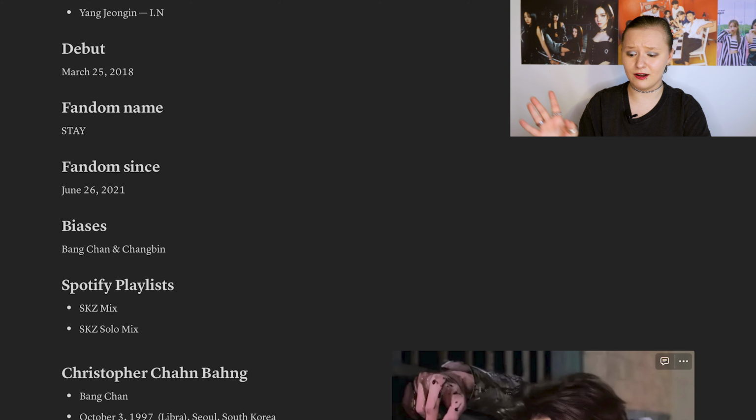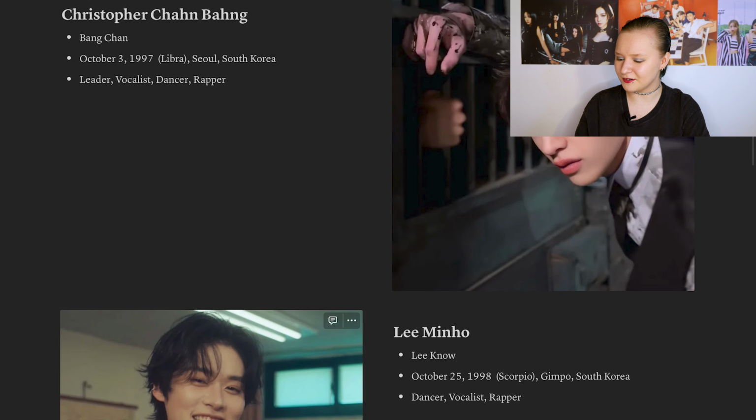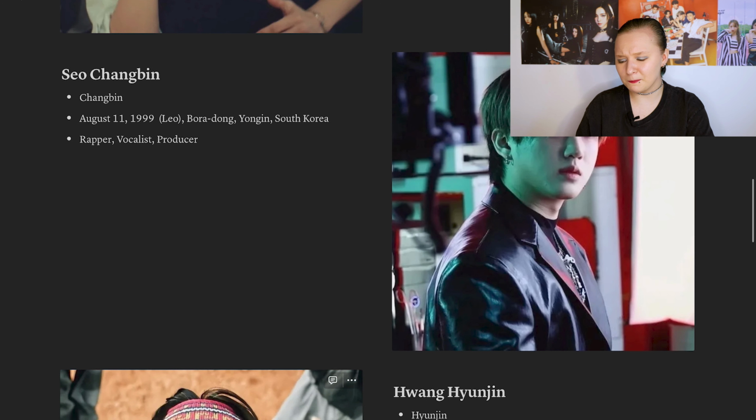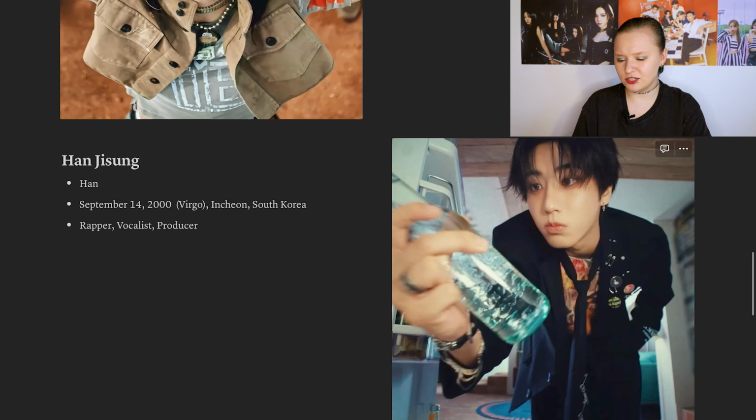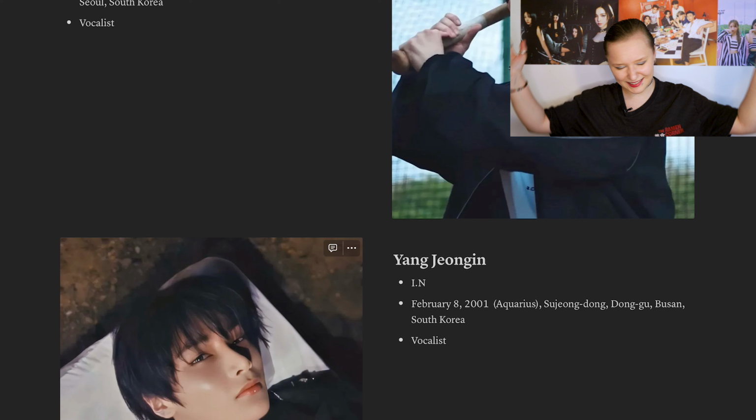My biases are Bang Chan and Changbin. Here we have Christopher, Minho, Changbin, Hyunjin, Jisung, Felix, Seungmin, Jeongin. Yeah. Oh my god, I feel like I'm just announcing some award ceremony.